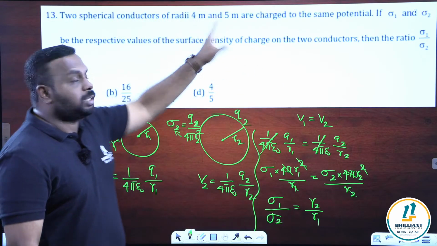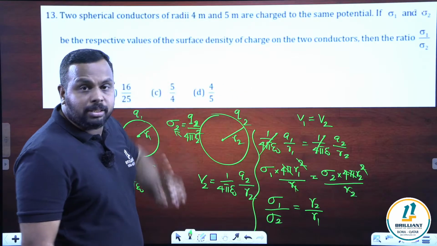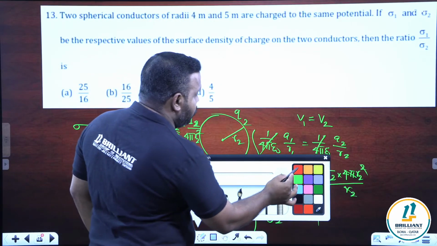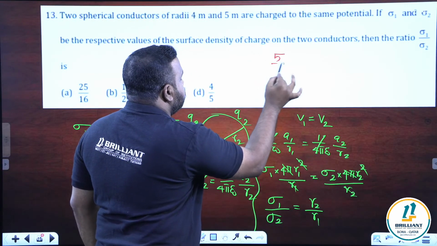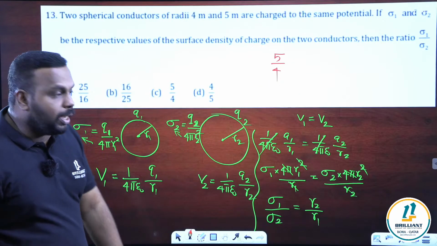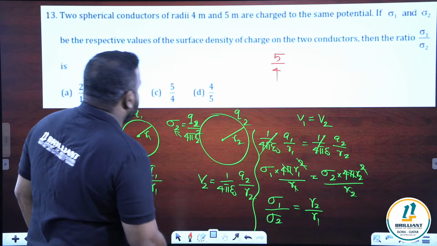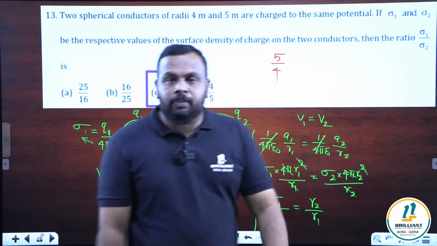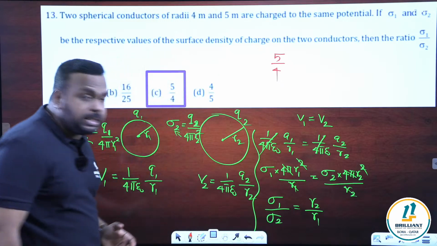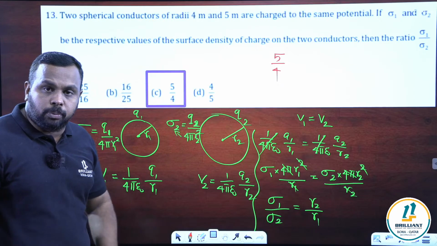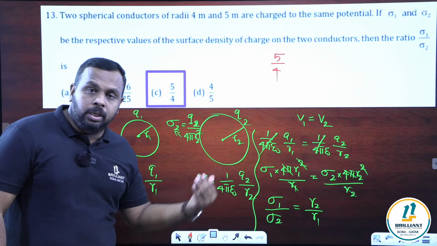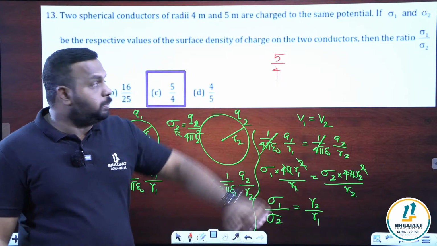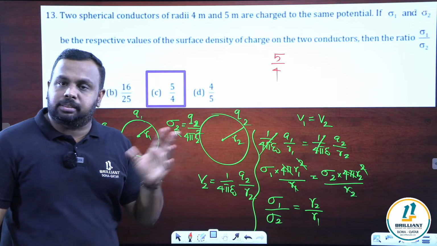Come back to the question. What is the radius of the second sphere? It is 5 meter. What is the radius of the first one? 4. So r2 by r1 means what will be the answer? It will be 5 by 4. We got it. 5 by 4 means it's option C. Option C is the right answer. So please understand step by step. We are finding the potentials on both by considering the charges as Q1, Q2, writing the formulas, equating them, then writing the charge in terms of charge density, because in the question it is given in terms of charge density.